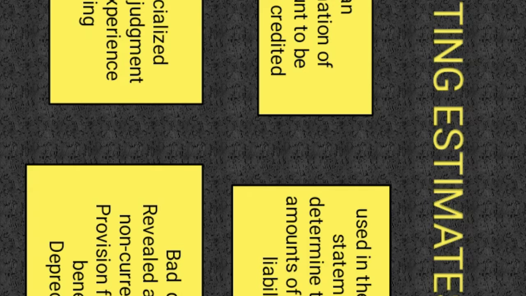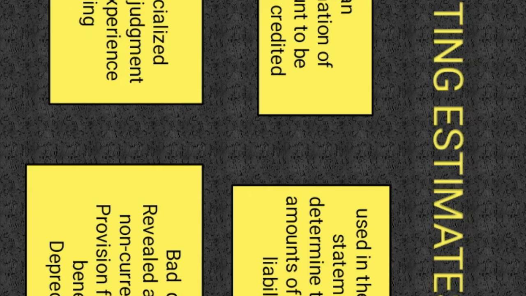Accounting estimate is an approximation of the amount to be debited or credited on an item for which no precise measurement is available and to be used in financial statements to determine the carrying amount of the asset and liability and associated income or expenses for the period when such the amount cannot be measured with precision and certainty.